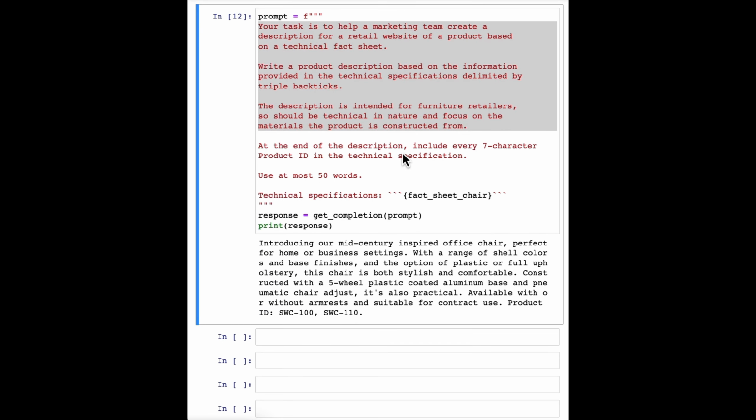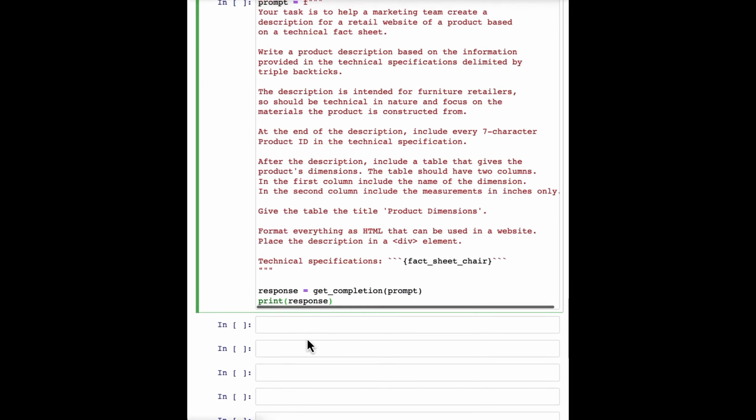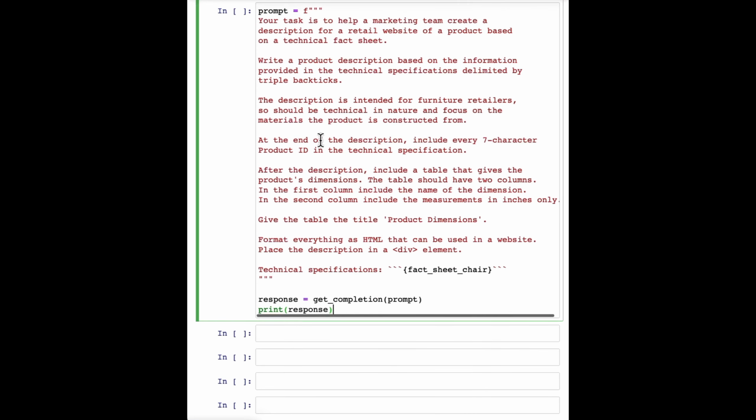And so a lot of the successful prompts that you may see used in various programs were arrived at through an iterative process like this. Just for fun, let me show you an example of an even more complex prompt that might give you a sense of what ChatGPT can do, which is I've just added a few extra instructions here. After the description, include a table that gives the product dimensions, and then format everything as HTML. So let's run that.